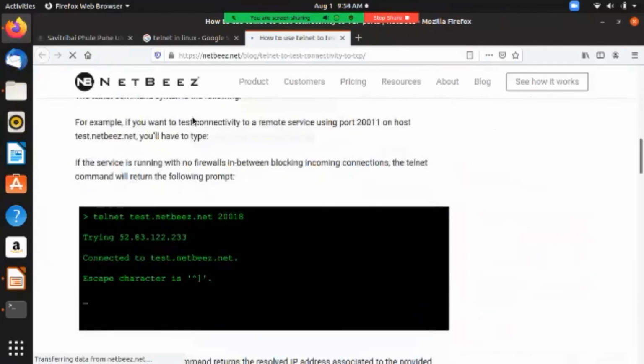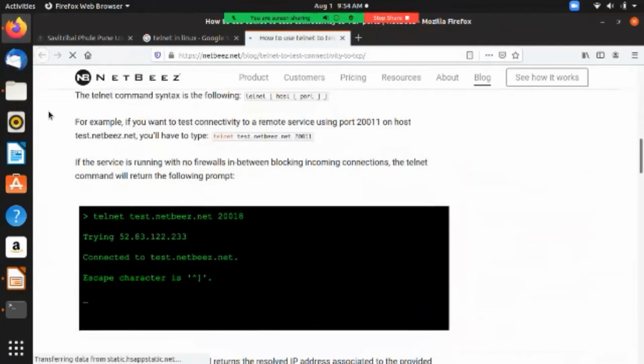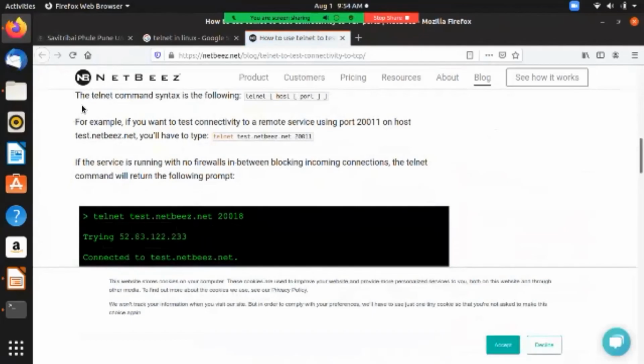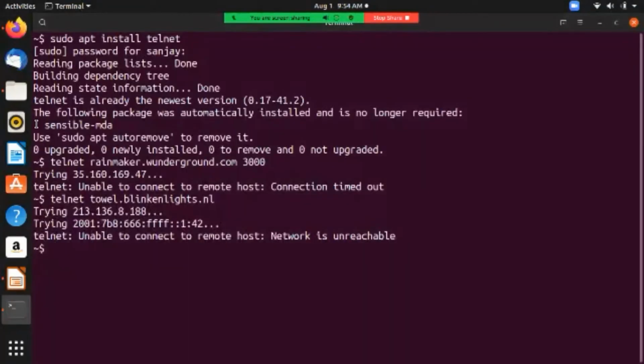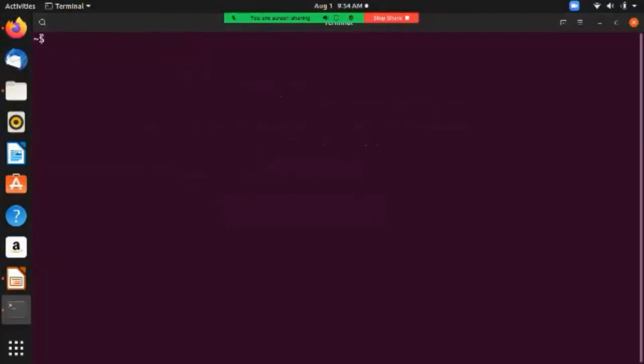We'll try this technique. Now we will try this. Connecting to the remote terminal, not using GUI but using the command line. Now it is connecting to telnet.